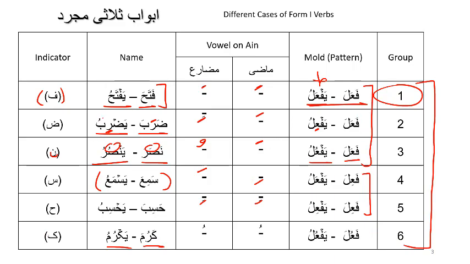So fataha yaftahu, daraba yadribu, nasara yansuru. So these 3. Then the next 2 have a kasra on the past tense, sami'a yasma'u, hasiba yahsibu. And then finally we have the dhamma dhamma, karuma yakrumu.